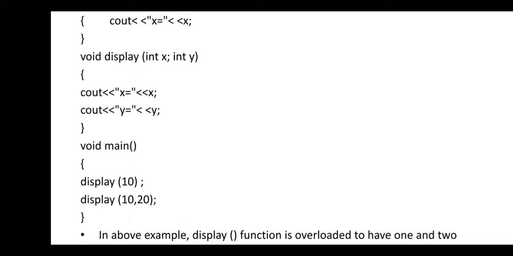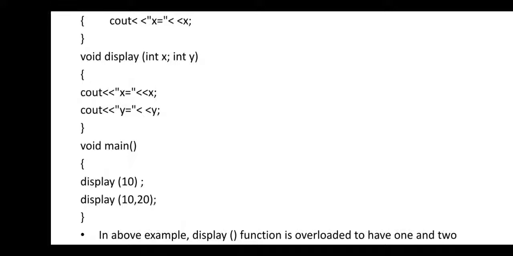So at the time of execution, or at the time of calling, the compiler checks the number of arguments, not the type of arguments. How many arguments are passed at the time of the call? Check here, the first time we call the display function, I pass only one argument, the integer 10. So the compiler calls the display function in the class which has a single parameter, not more than one parameter.